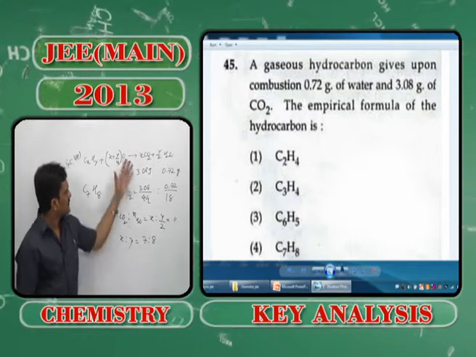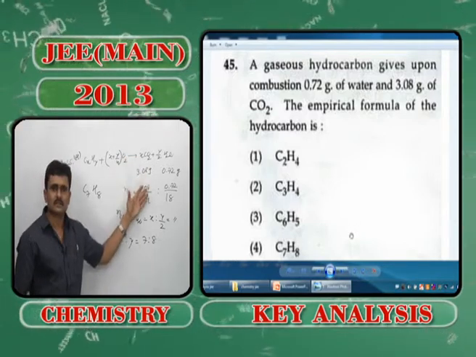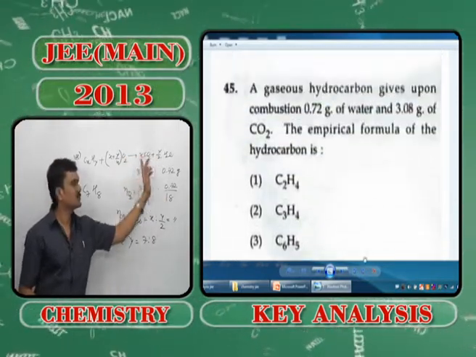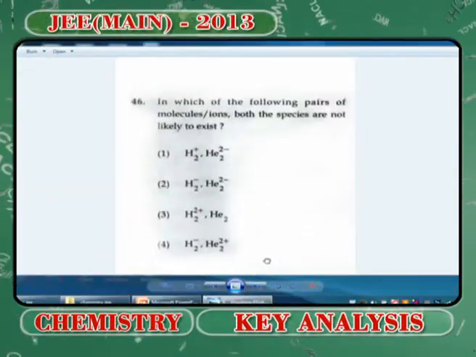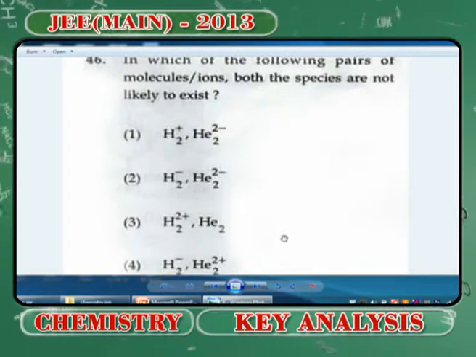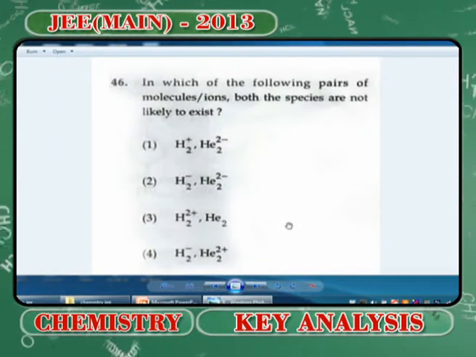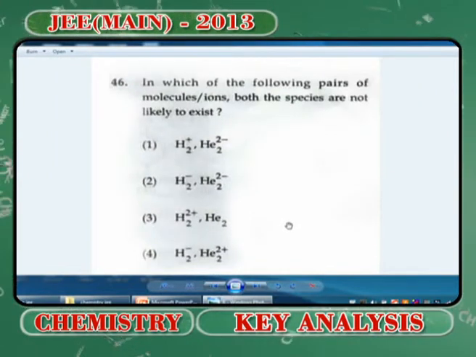It's very simple. Simply we have calculated the number of moles and took the ratio based on these stoichiometric coefficients, right? Moving on to the next question, once again from the first year portion, that is chemical bonding. Once again from molecular orbital theory itself. You can see how many questions are asked from the molecular orbital theory.